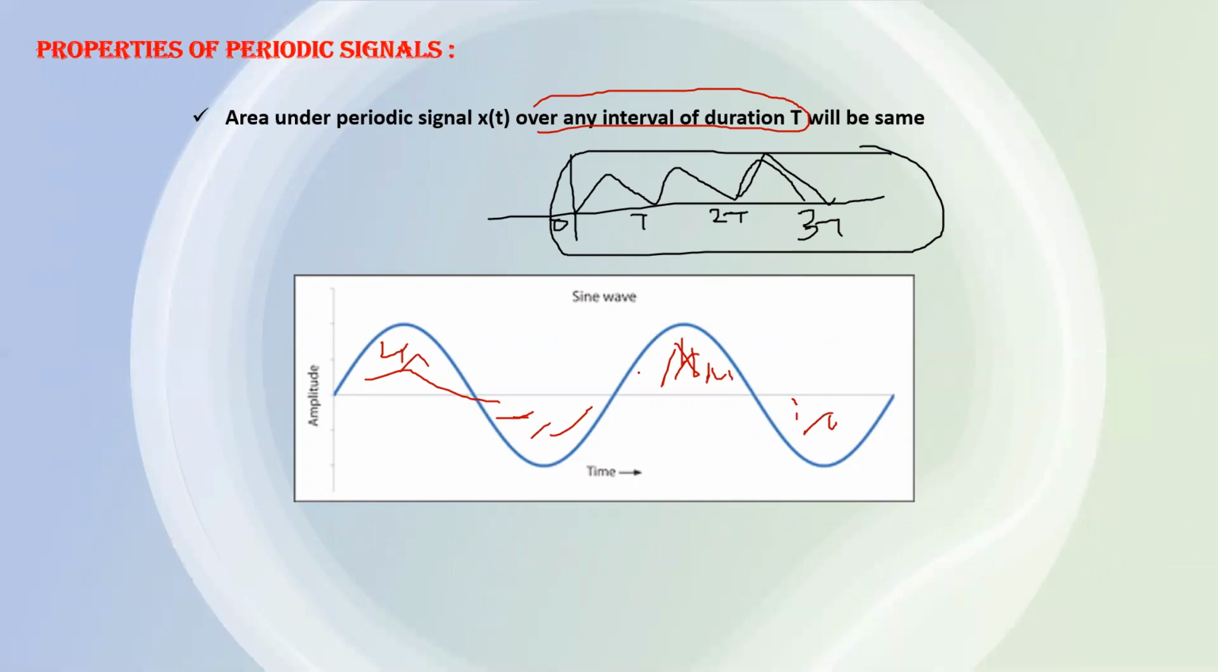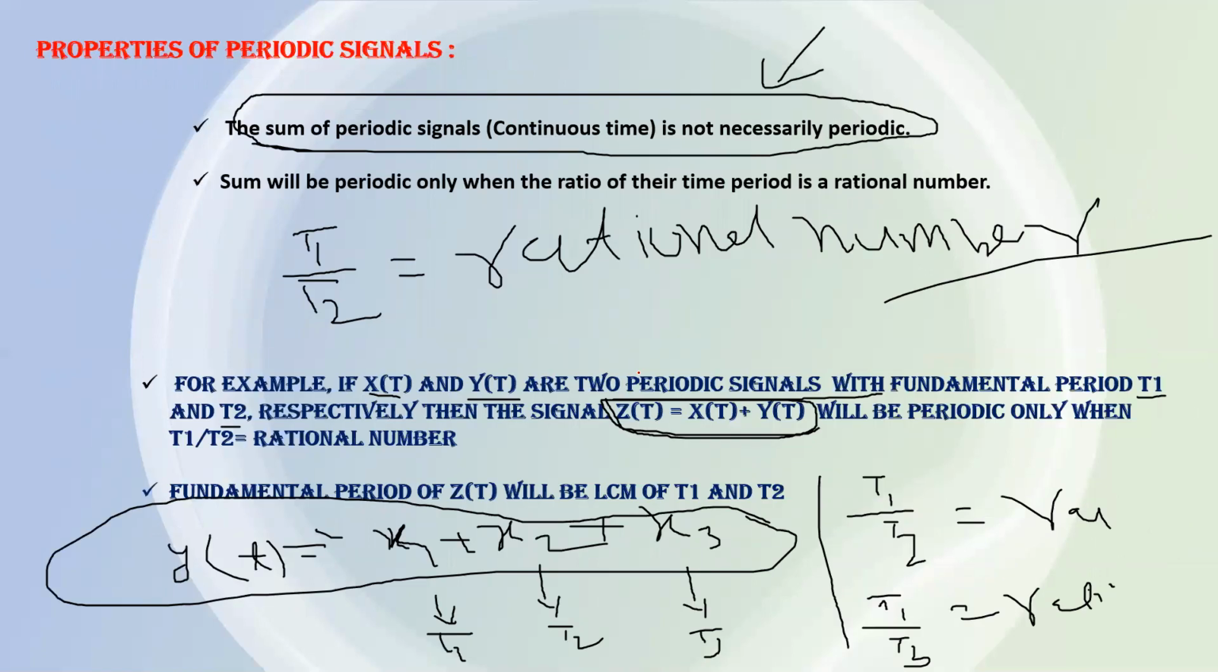And this is all about the sum of two periodic signals or more than two periodic signals, and whether the sum will be periodic or not. For this you have to check the ratio of its time periods. If it is rational, then it will be periodic, otherwise it will be an aperiodic signal. And if the sum of these signals is periodic, then the fundamental period of the resultant signal will be the LCM of the fundamental periods.